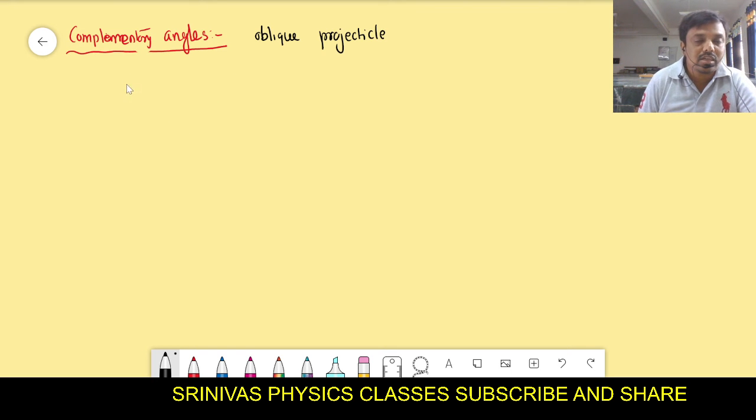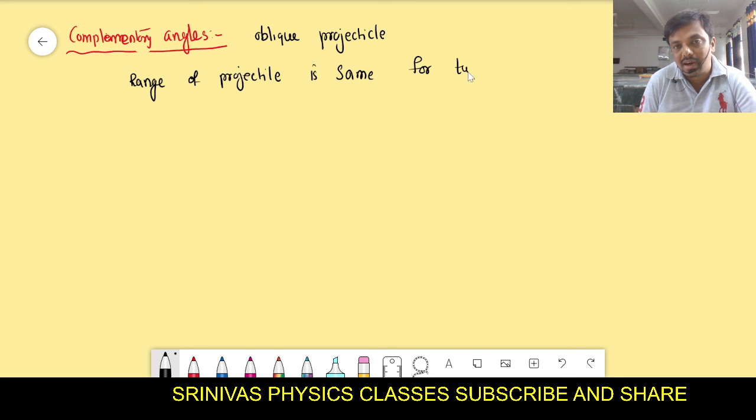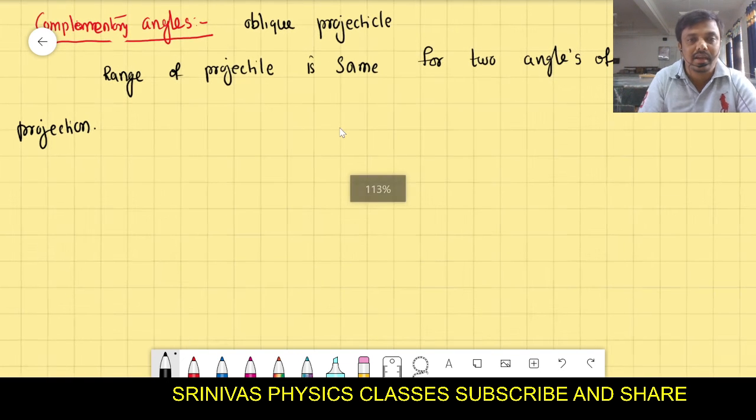Complementary angles means what? The range of the projectile is the same for two angles of projection. Those two angles are called complementary angles.